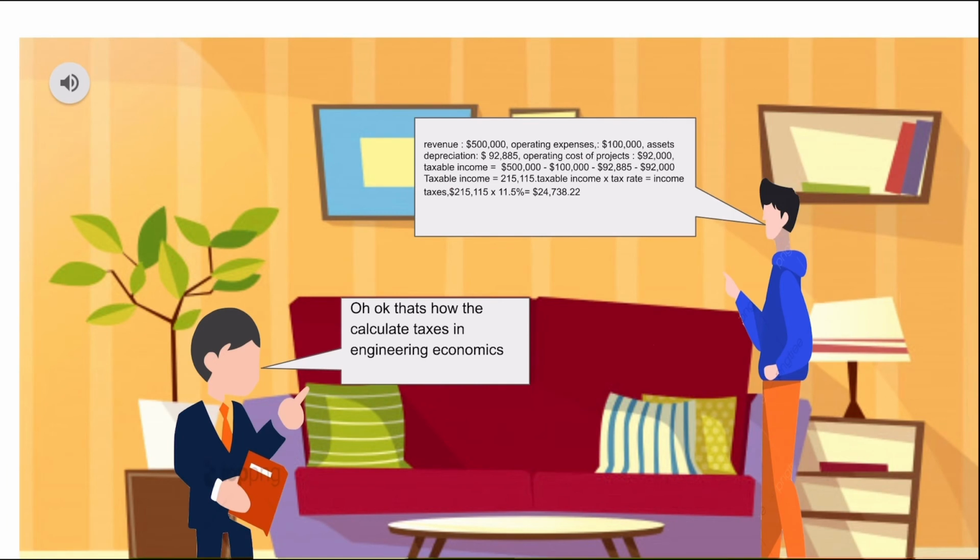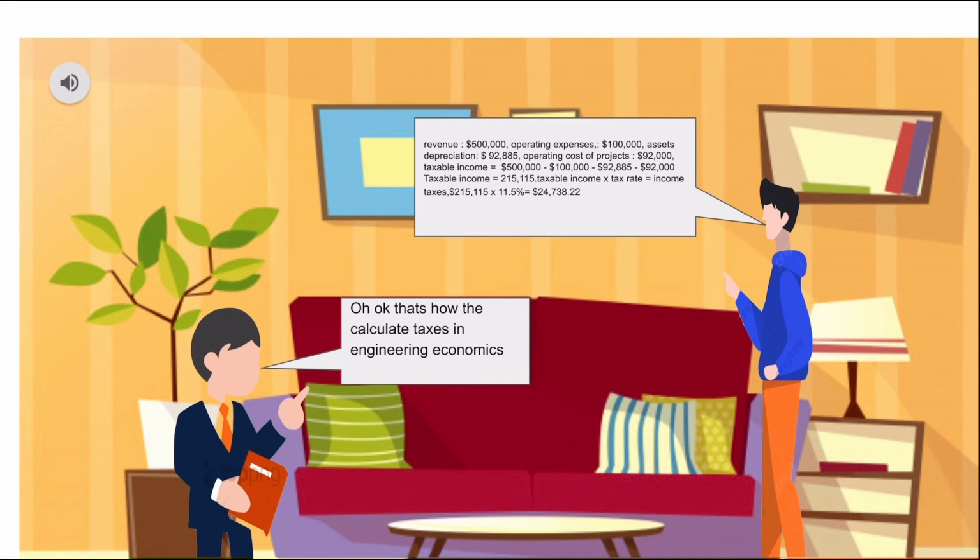For example, let's say for a company, revenue is $500,000 and the operating expense is $100,000, and the asset depreciation is $92,885. The operating cost of the project, let's say, is $92,000. To calculate the taxable income is revenue minus the operating expenses minus the asset depreciation minus the operating cost of the project. So for example, it's 500,000 minus 100,000 minus 92,000 minus 92,000. The taxable income is now $215,000.